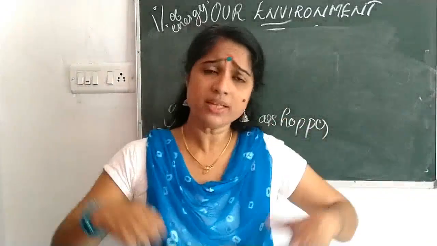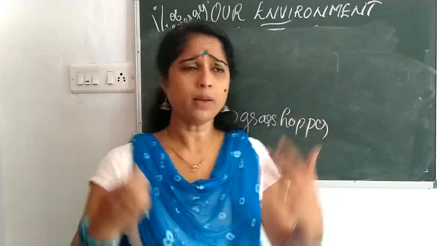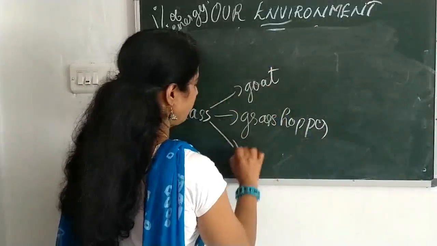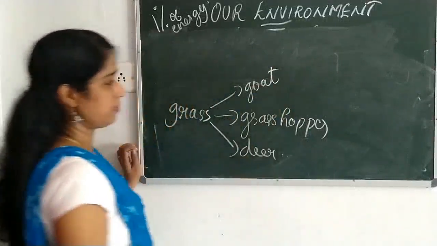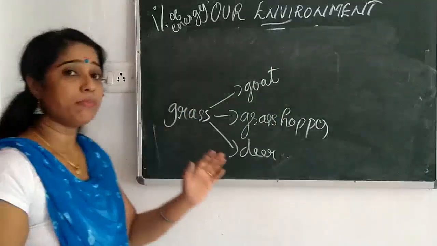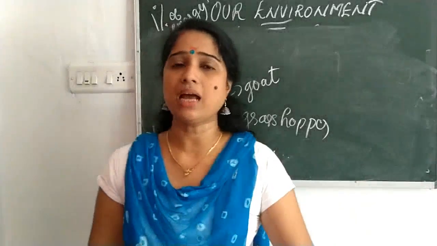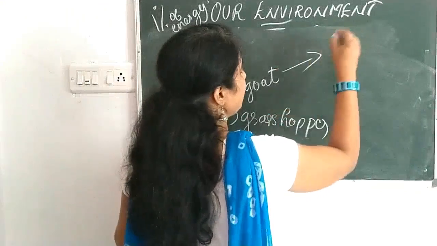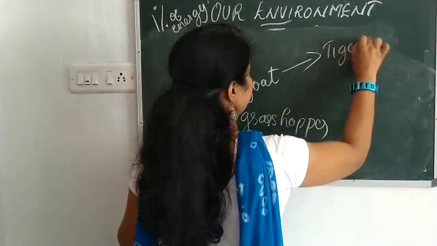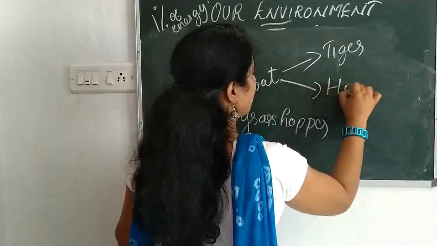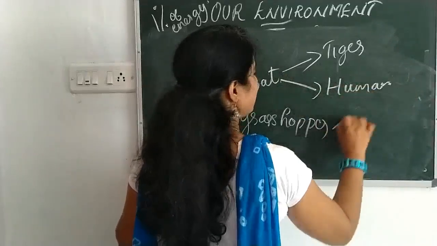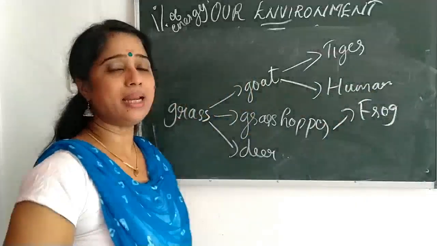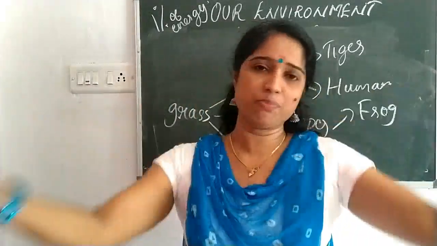Only the grasshopper can eat the grass. Then what about the goat? What about the deer? The same food can be eaten by different types of organisms, and the goat can be eaten by the tiger, and the goat can be eaten by the human, and the grasshopper can be eaten by the frog. The same organisms can be eaten by different types of organisms.